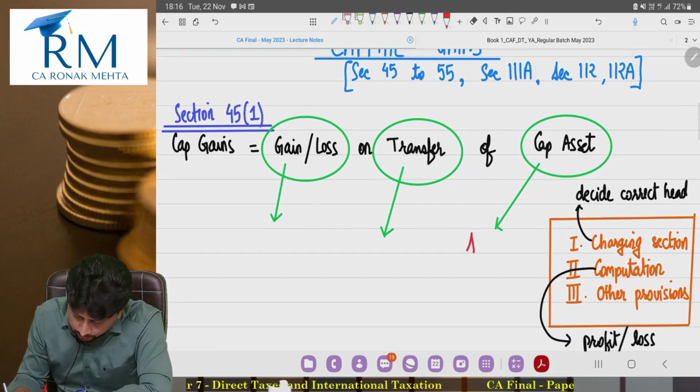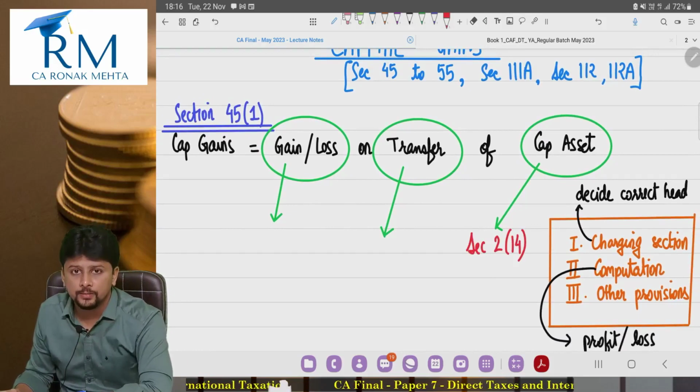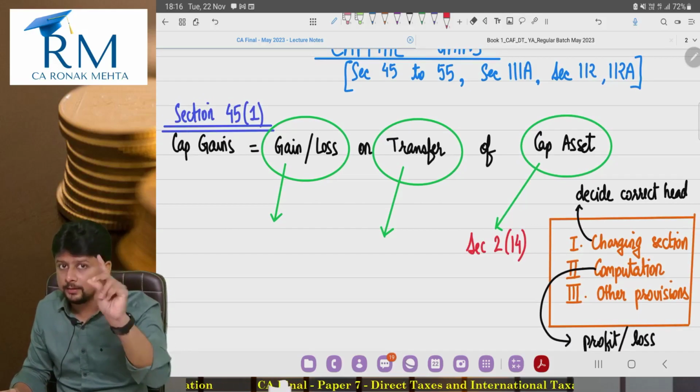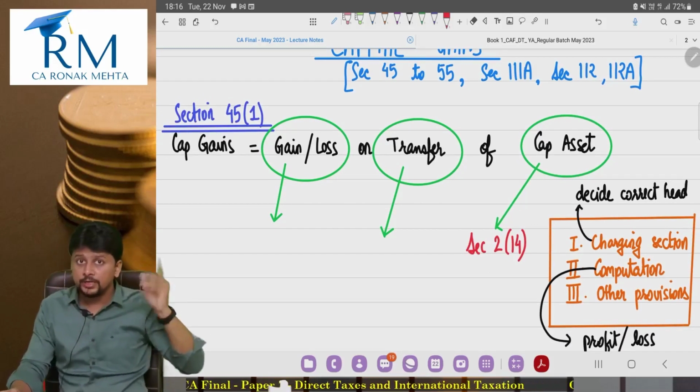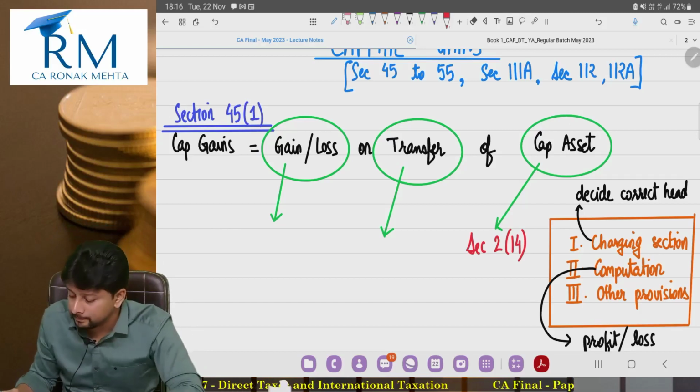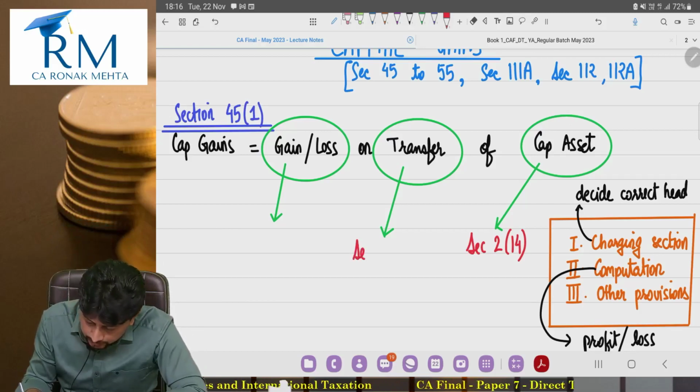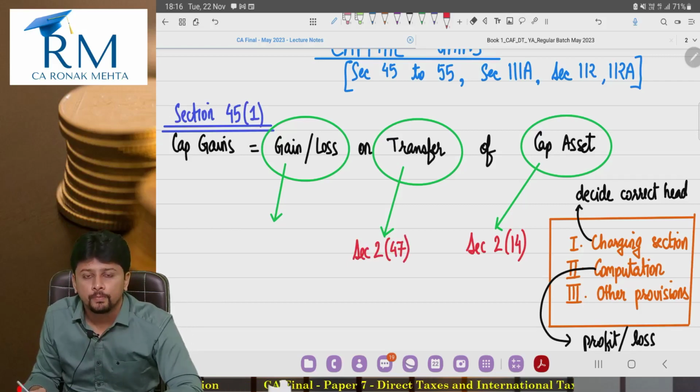Section 2, clause 14 defines the term capital asset. Remember, section 2 is a list-wise section of definitions, if you remember the first lecture. Section 2, clause 47 defines the word transfer.